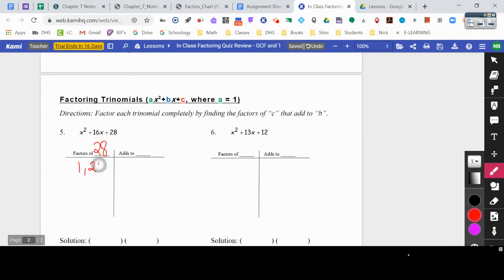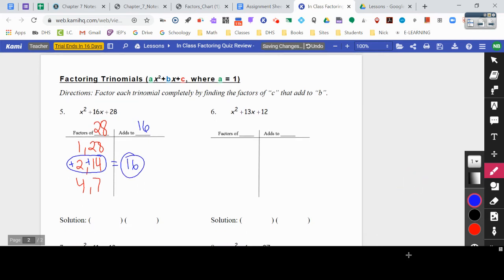1 and 28, 2 and 14, and 4 times 7 all gives me 28, right? So I'm going to list out all the factors, and then out of these factors, I got to see which one adds to a positive 16. Oh, here we go. A positive 2 plus a positive 14 will give me a positive 16. All right, so now that I listed out those factors and I found my winning pair, my solution is going to be x plus 2 times x plus 14.